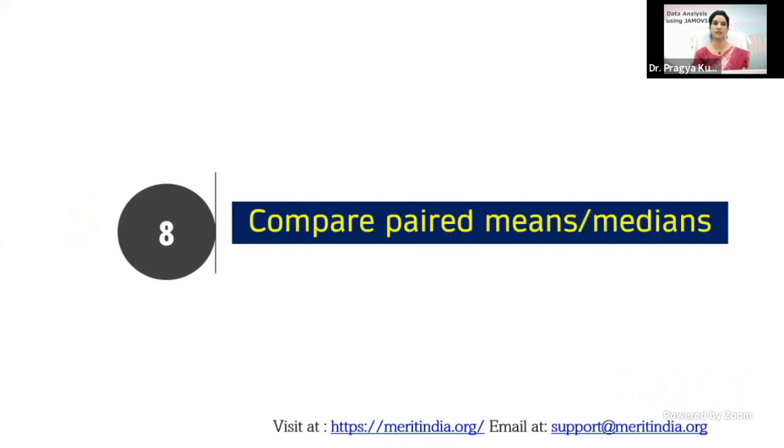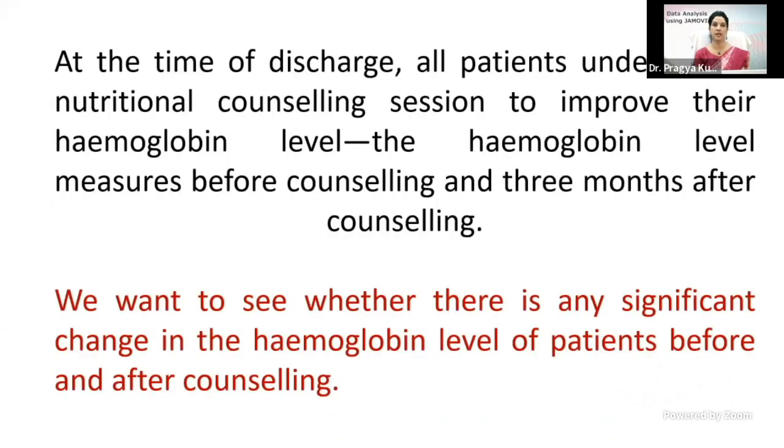Now next we'll see the paired t-test. If you have to compare paired means or paired medians, then you should use the paired t-test. The question is, maybe at the time of discharge, all the patients underwent nutritional counseling, and you have a pre-counseling hemoglobin level and a post-counseling hemoglobin level. If you want to see whether there is a change, this is again an example of pre and post test. So it is very similar to McNemar, but in McNemar we test the proportion. Here we test the mean value.